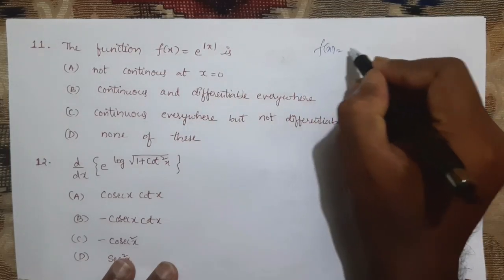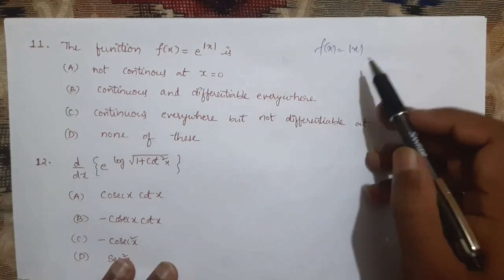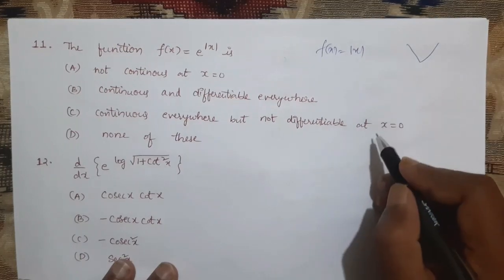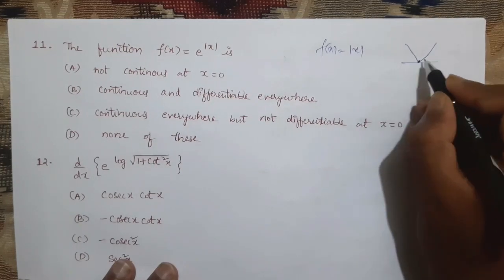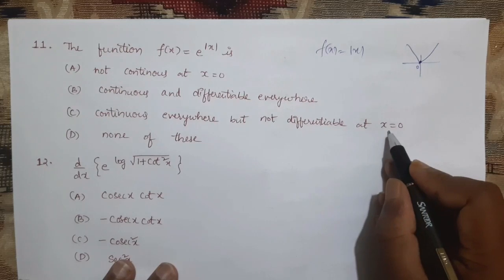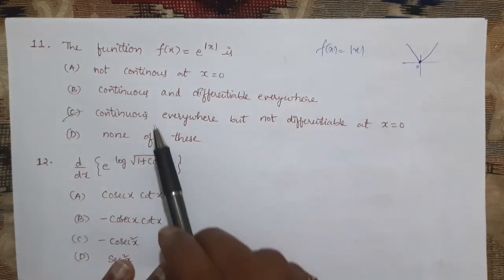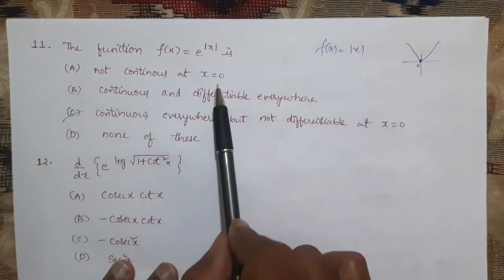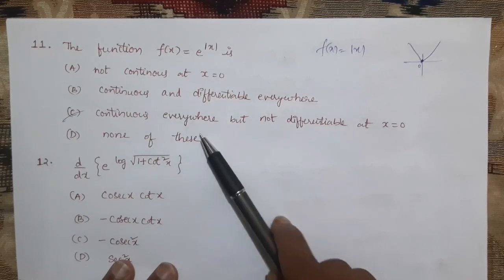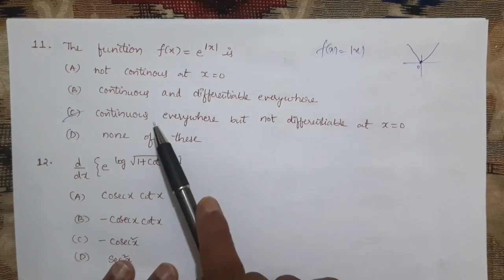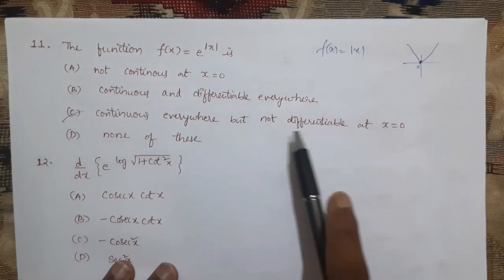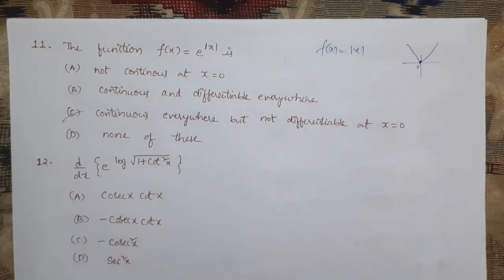But discontinuous at what? If f of x equal to mod x, we know that the modulus function is always continuous. But where is it not differentiable? At x equal to 0. So the option is C. Not continuous at x equal to 0 is wrong. Continuous and differentiable everywhere is wrong. It is continuous only, we know that, but not differentiable at x equal to 0.